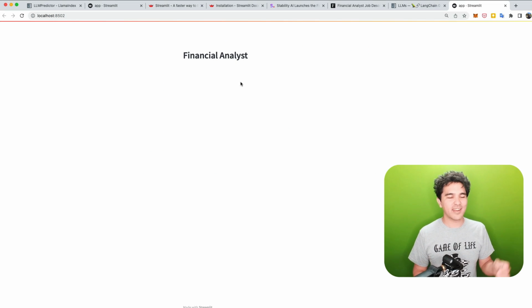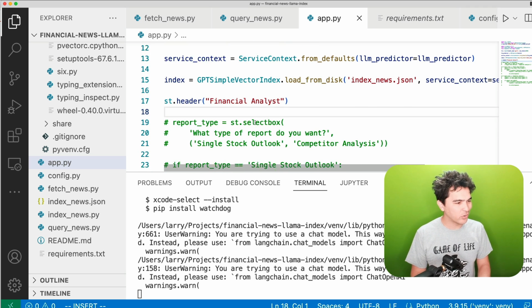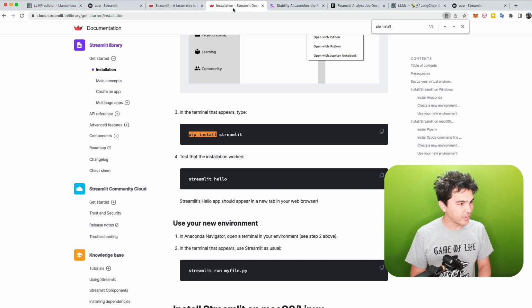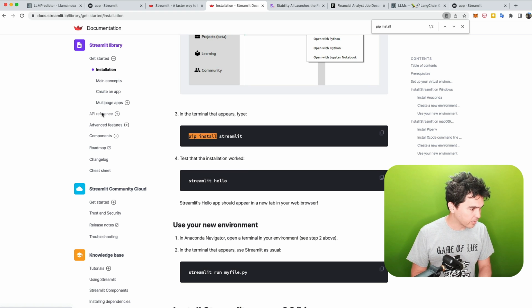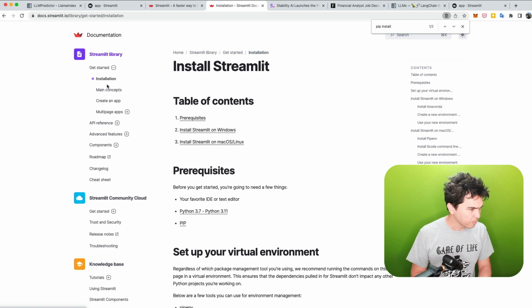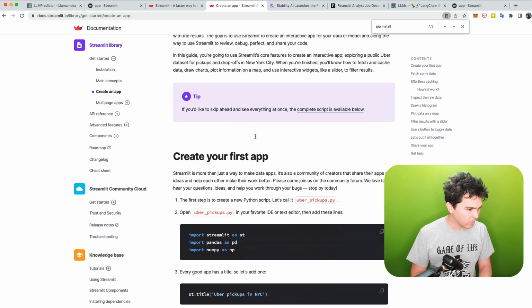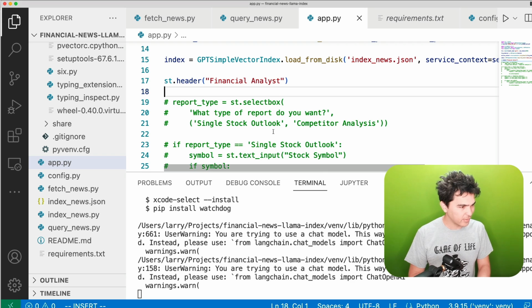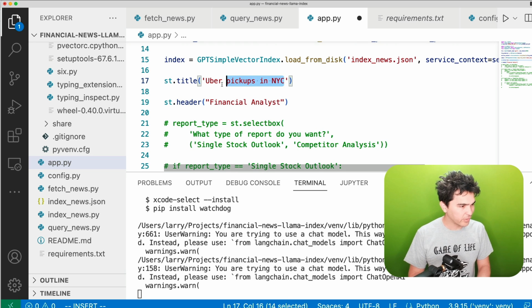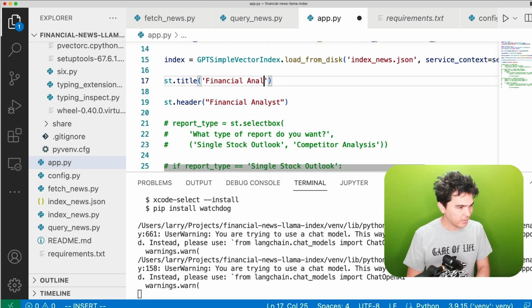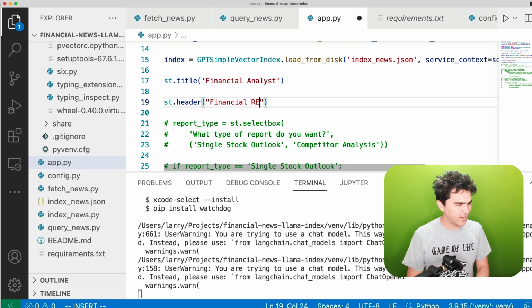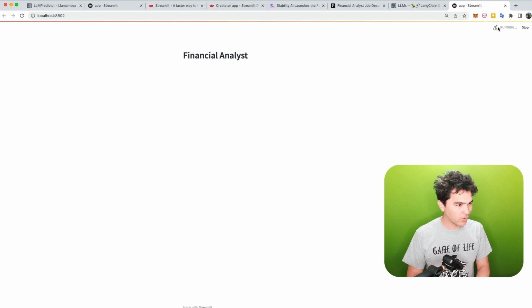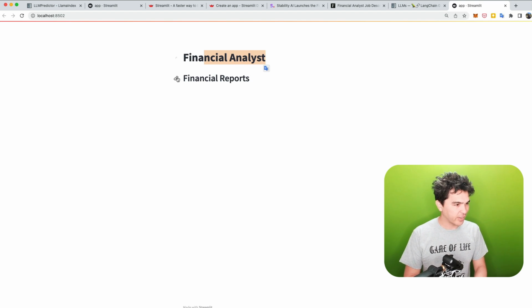And so that's not a very interesting interface yet. And so what I can do is use one of their widgets. And so if you look here under their components, so I'm gonna go up here, and it says create an app. And so you can look at some of these different components. So there's st.title here, and let's just play with a few more of these. I'm gonna call this financial analyst, and then I'm gonna do financial reports, right? And let's do that. So I'm gonna save that, and let's rerun this. Look at that, there's a title financial analyst and a header that says financial reports.